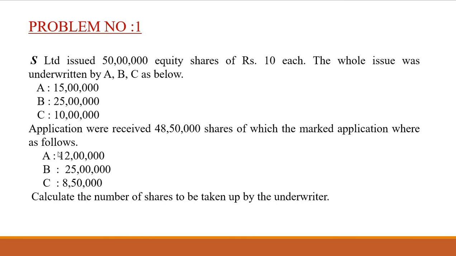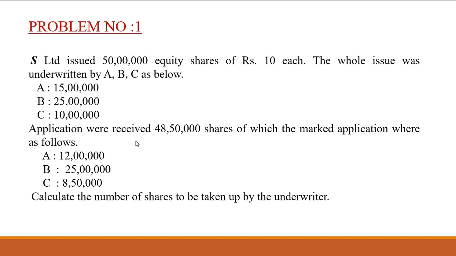So the total marked applications is 12 lakh plus 25 lakh plus 8 lakh 50,000, adding these three, that is 45 lakh 50,000.